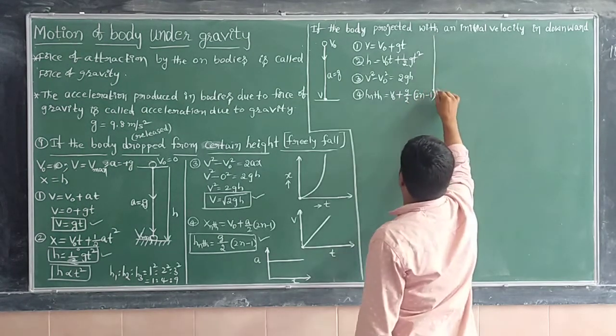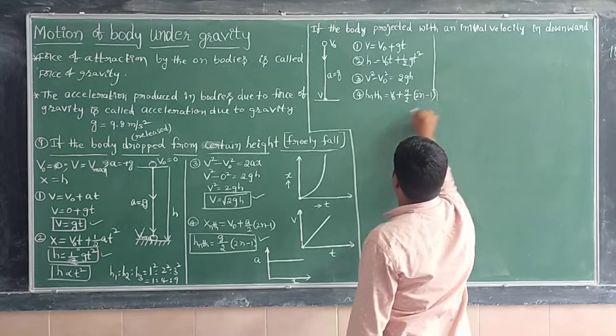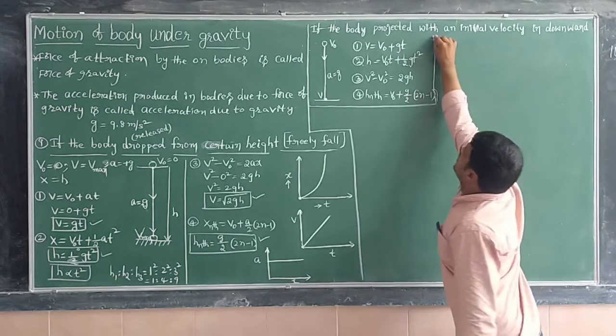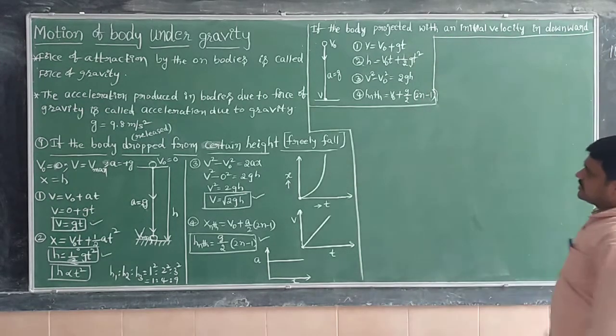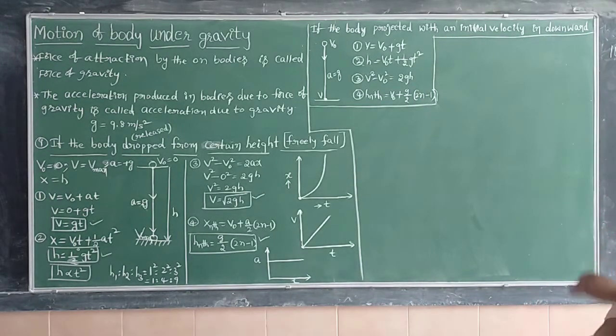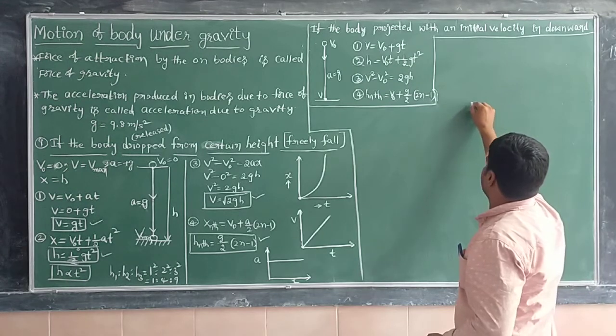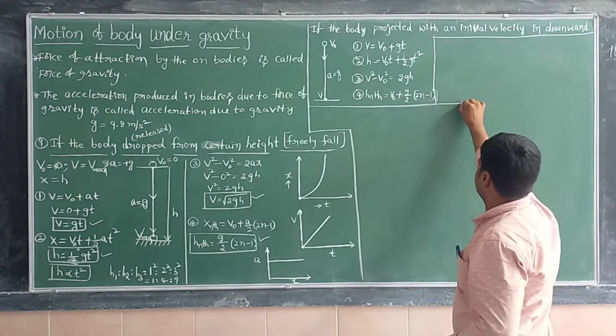These are the kinematic equations of motion for the moving body.